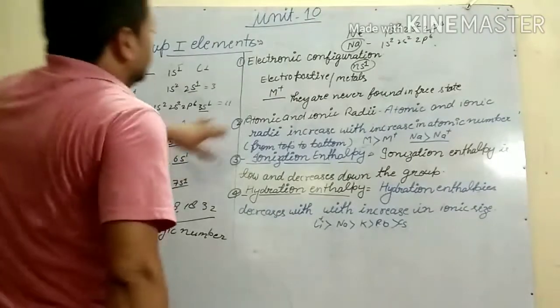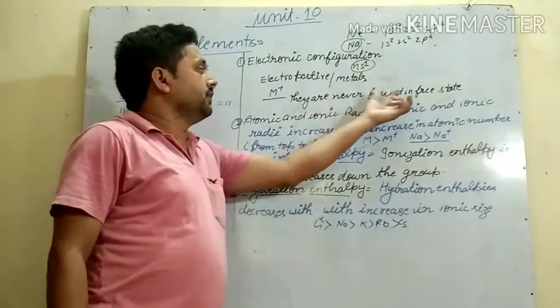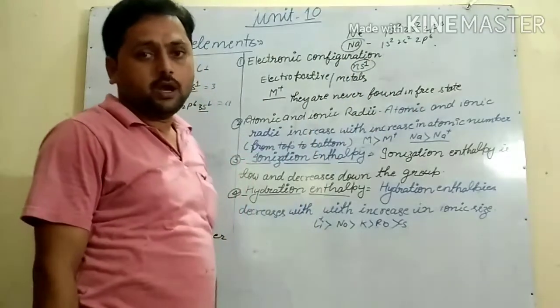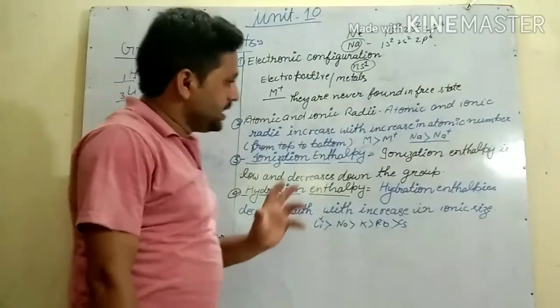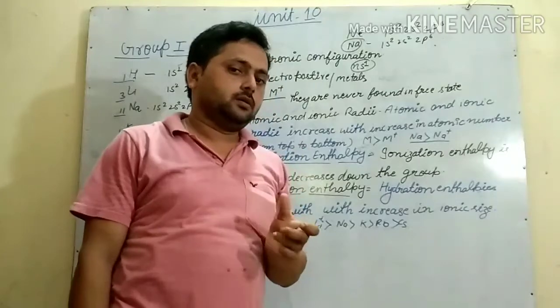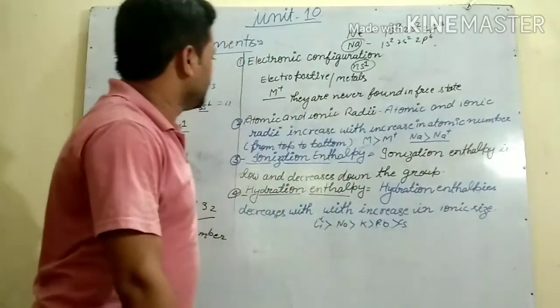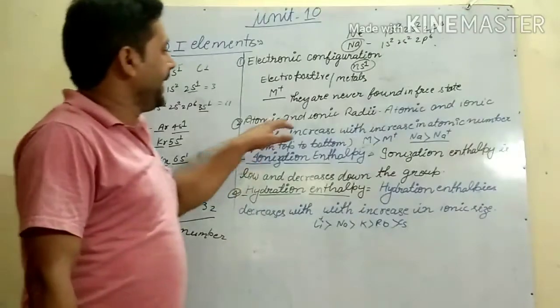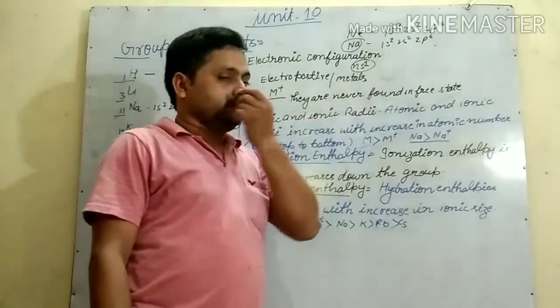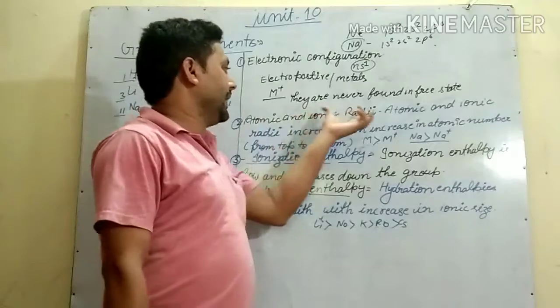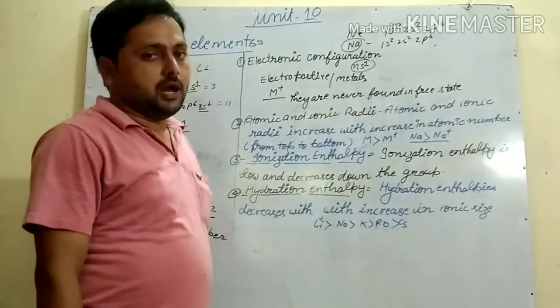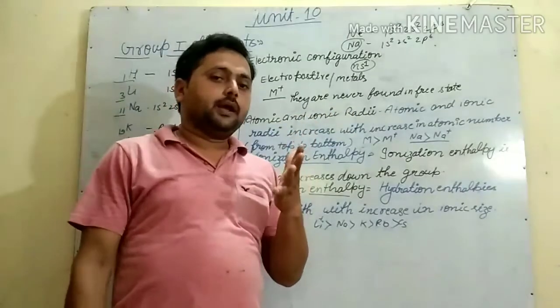They are never found in the free state because, being unipositive, they react with moisture, oxygen, etc. So they are very reactive. Next is atomic and ionic radii.